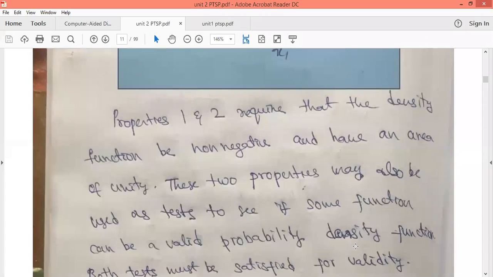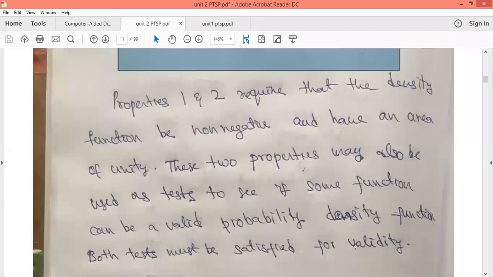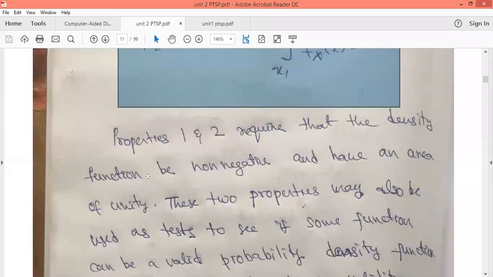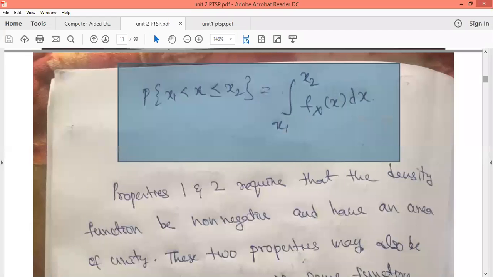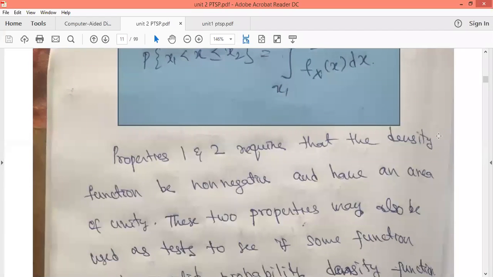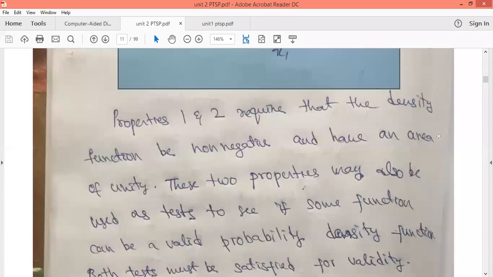Okay, so if you have any function and you want to check whether that function is a density function or not, what are the two properties we need to check? What is the first property of a density function? The density function is a non-negative number, and the second property says that the area under the density function will always be equal to 1.